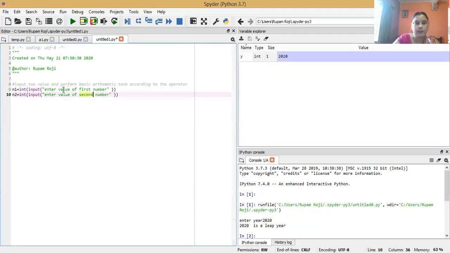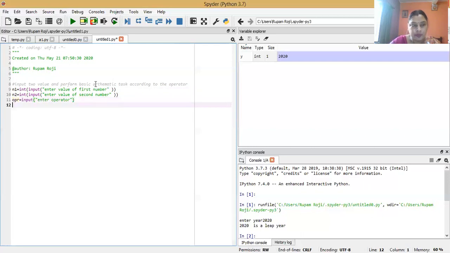And we will take the operator: opr equals input, enter operator. The two values n1 and n2 are of integer data type, and the data type of operator opr is string. Now we have to make the program using the opr statement.